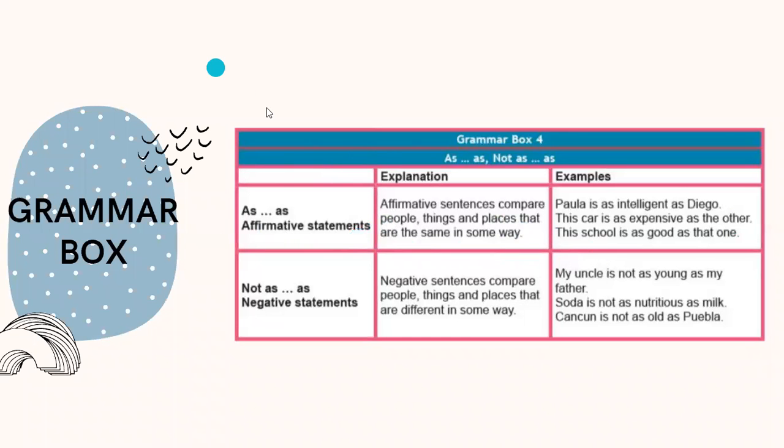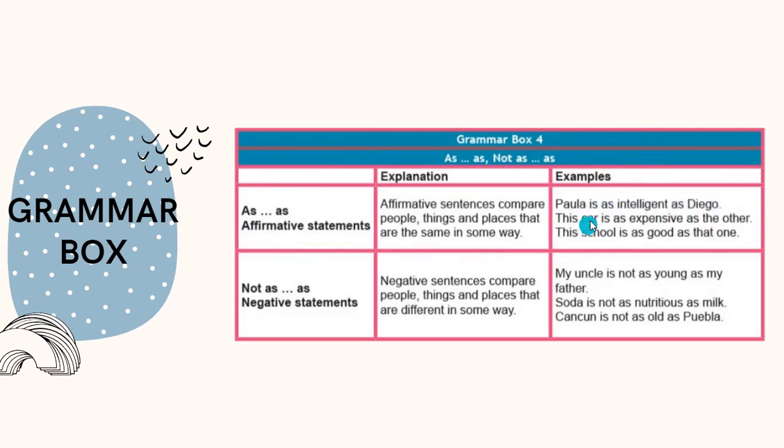For example, as is used in affirmative statements. Affirmative sentences compare people, things, and places that are the same in some way. For example, Paula is as intelligent as Diego. This car is as expensive as the other. This school is as good as that one.